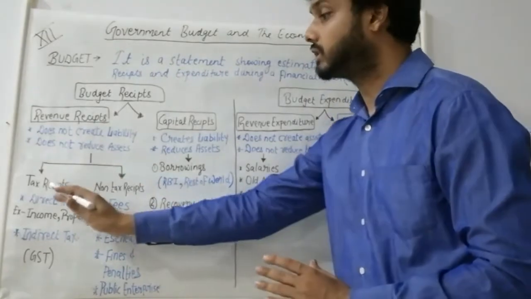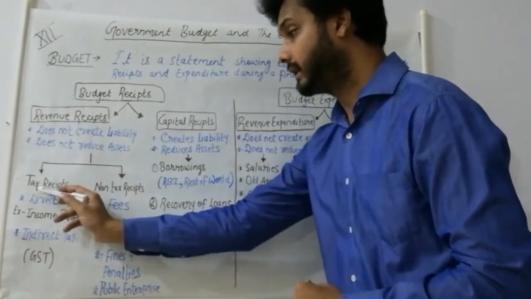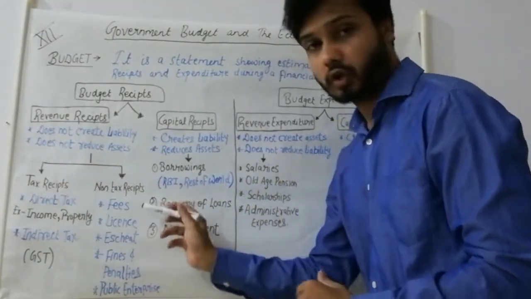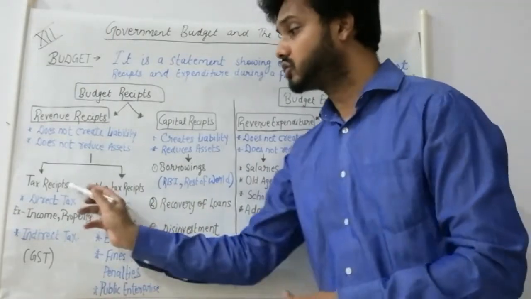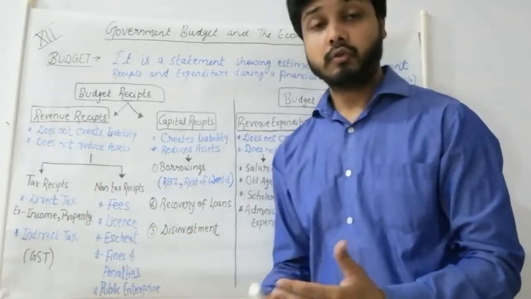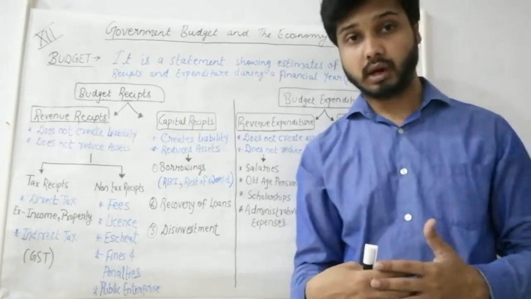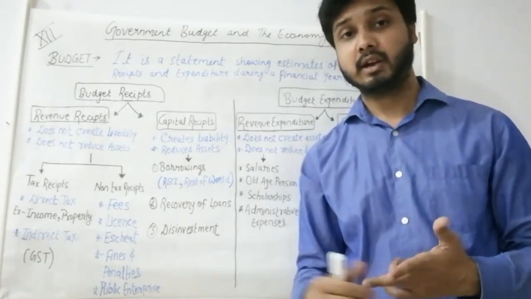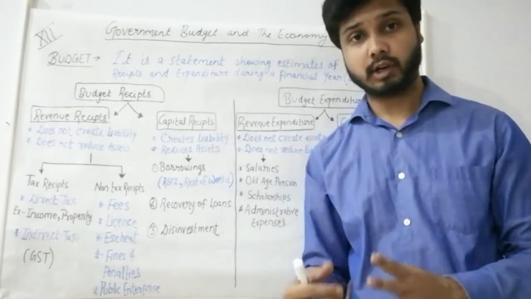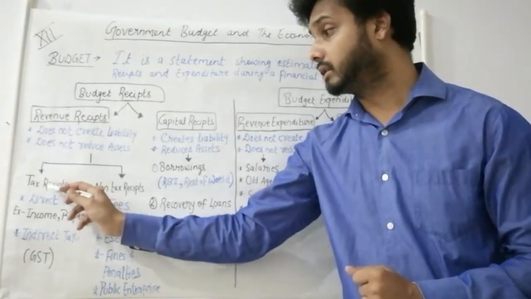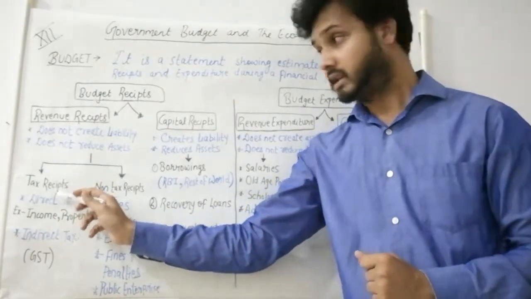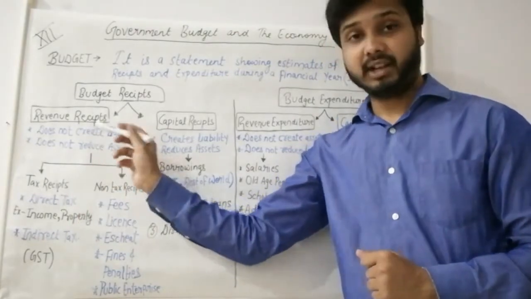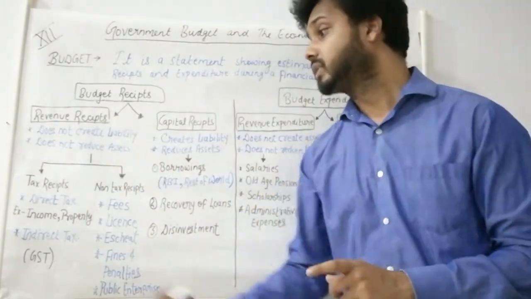Revenue receipts are further divided into two parts, tax receipts and non-tax receipts. Tax receipts are simple, whatever tax that we pay to government in the form of income tax, property tax, or through indirect taxes, all are a part of tax receipts, which is a part of revenue receipt.